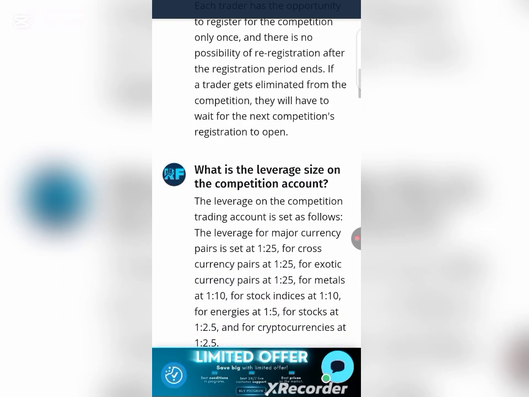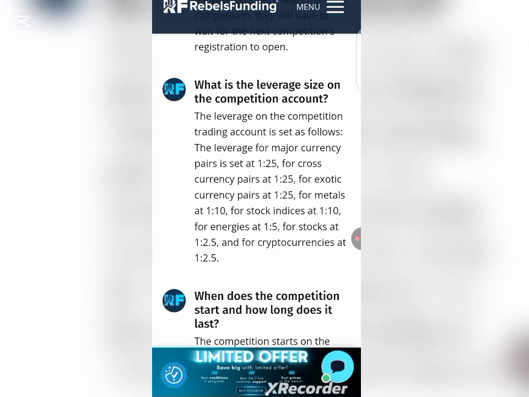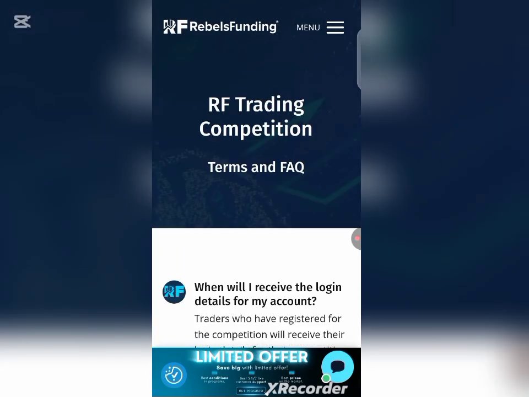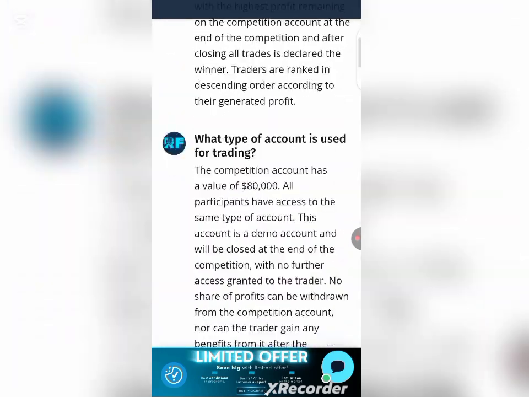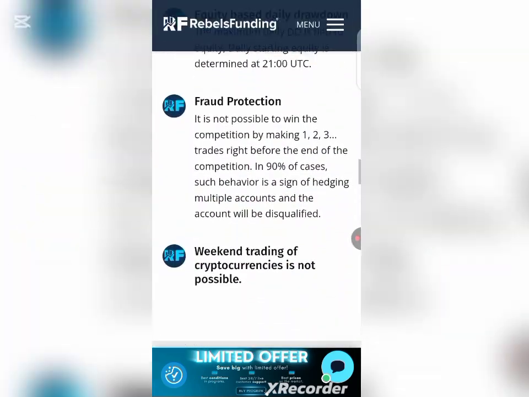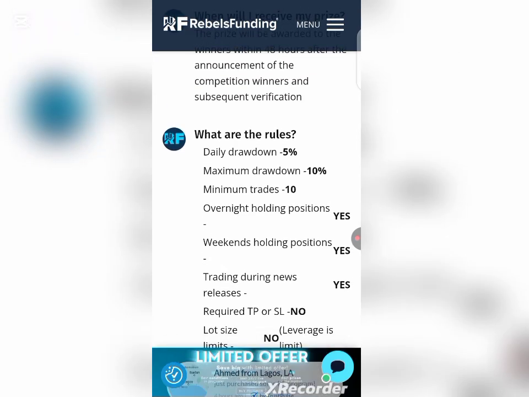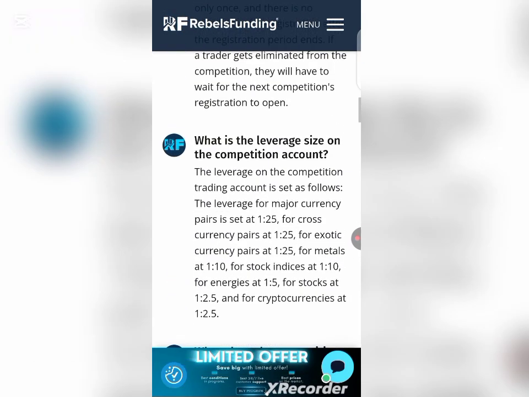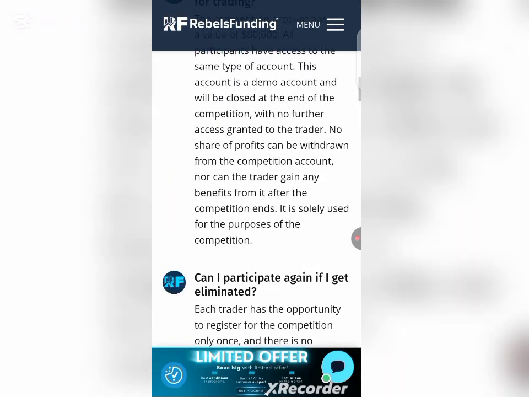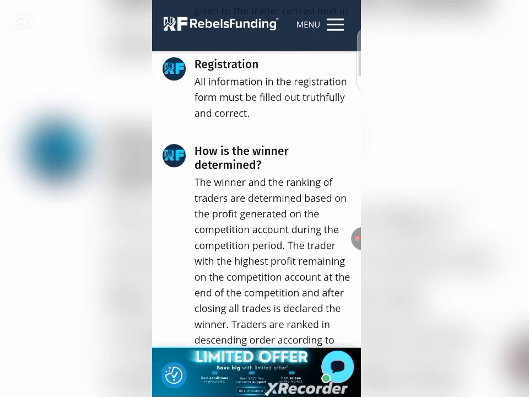So once you are redirected back to my Telegram channel, the link to get this $80,000 competition account will be dropped in my Telegram channel. Once you click on it, you'll be brought to this interface showing up right here on the screen. And the next thing for you to do is for you to scroll down below. If you are interested in getting to know more about their terms and conditions, these are their terms and conditions, as you can see right here on the screen. Let me just explain it briefly so that we can continue.